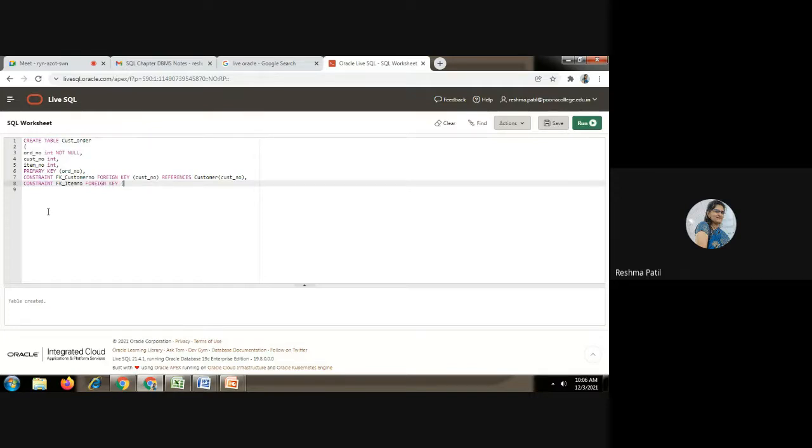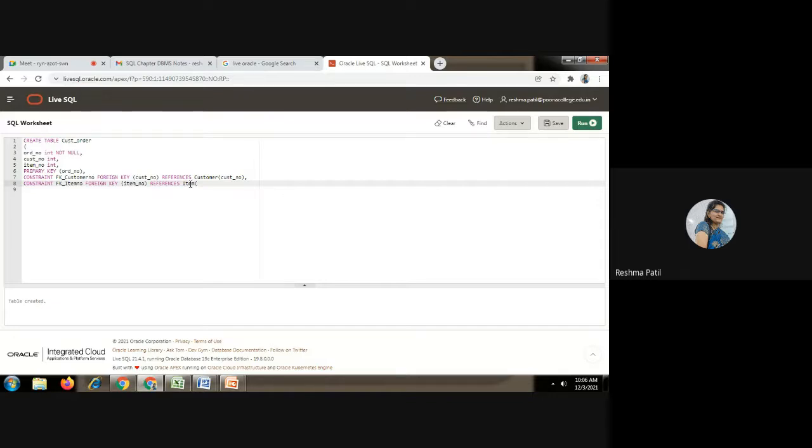On which column? This column, item number, bracket complete. References: on which table are we giving the reference? Item table. If this name is changed, you have to give that name only.